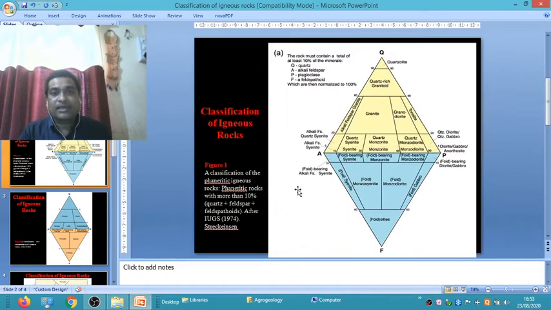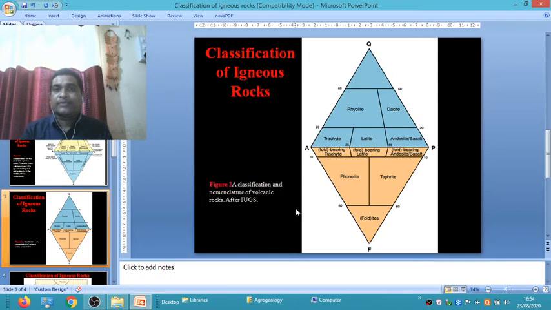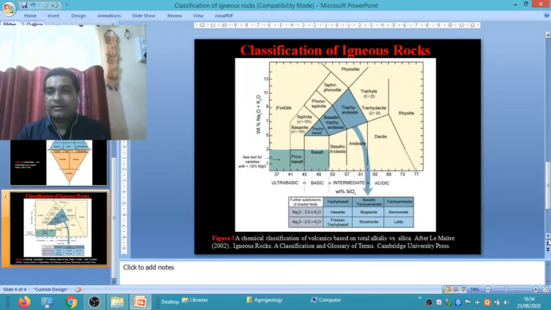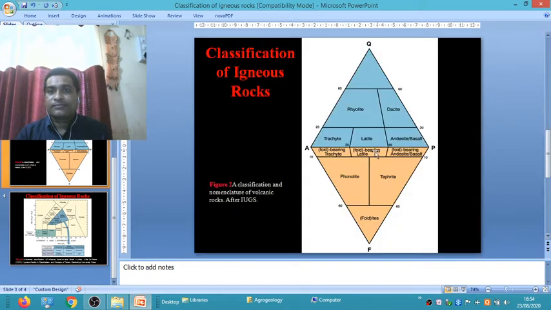These are the classification of plutonic igneous rocks suggested by Streckeisen in 1974 as International Union of Geological Sciences. Okay, this is another classification of igneous rocks, that is the volcanic type of igneous rocks, also suggested by the International Union of Geological Sciences. Also the same diagram here, QAPF diagram, that is quartz, alkali feldspar, plagioclase feldspar and feldspathoid.